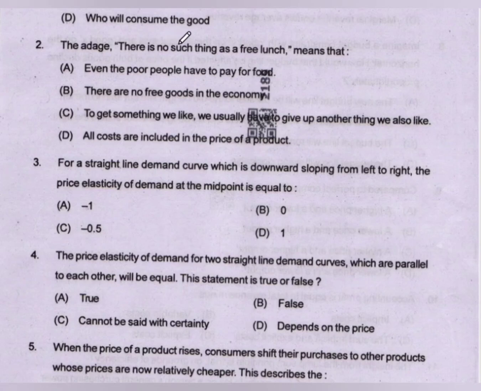In the ten principles of economics, we have studied that to get something we like, we usually have to give up another thing we also like. To have something, we have to give up something. So the correct answer will be option C.